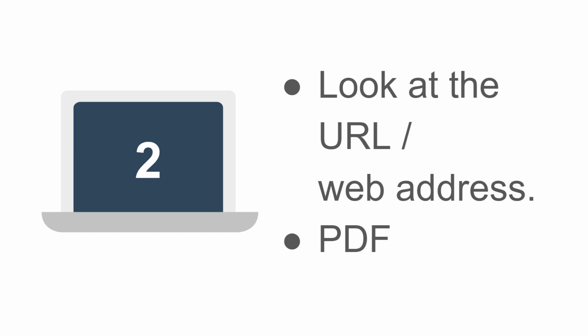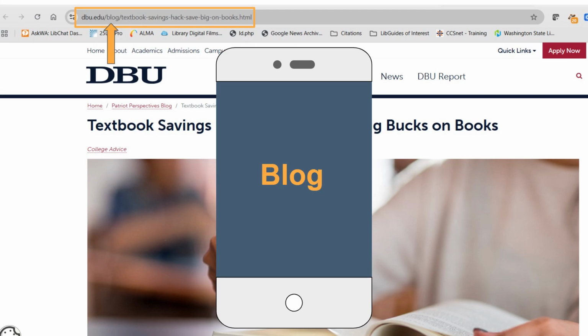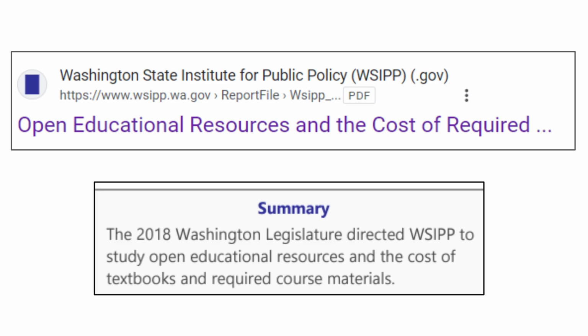Hint number 2, look at the URL or the web address. I also like to see if it's a PDF when I look at the URL. I was looking at this website. I looked at the URL and I noticed that it says dbu.edu/blog. Well, looks like this web page is a blog. In this Google search, I noticed a result from the Washington State Institute for Public Policy. It says it's a PDF,